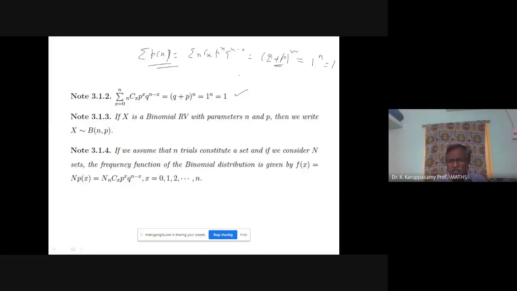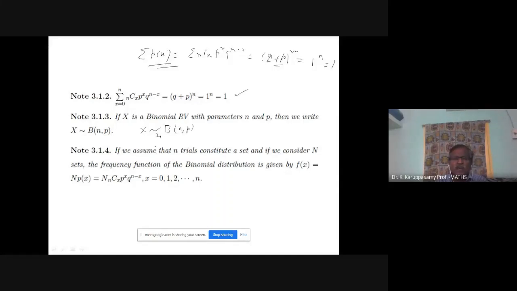coin toss or any situation, with the parameters n and p, then we write X tilde symbol B(n, p).